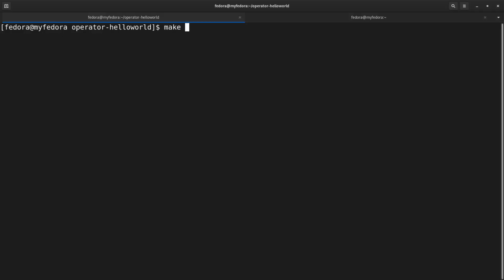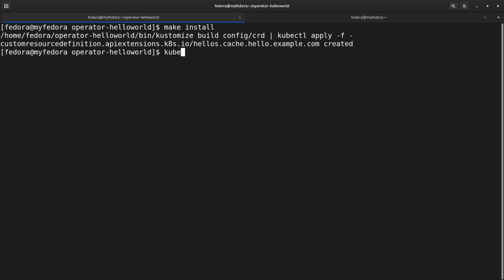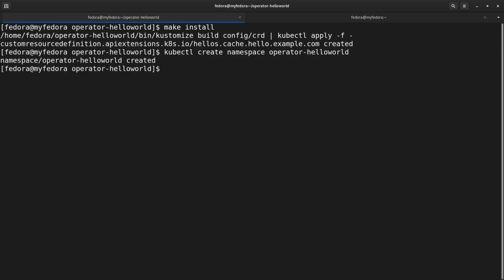We're going to do our make install, and you'll see it'll use kubectl apply in order to do that. And then we're going to create our namespace. Got to name it right, operator-hello world. Great. And then at this point in another terminal window, we're going to start the operator in local mode.